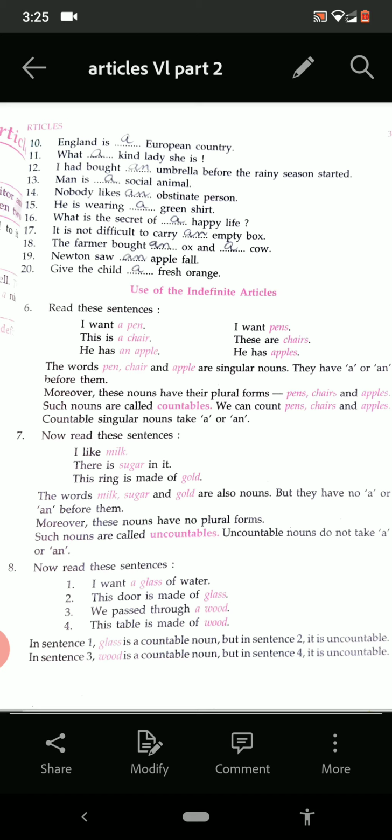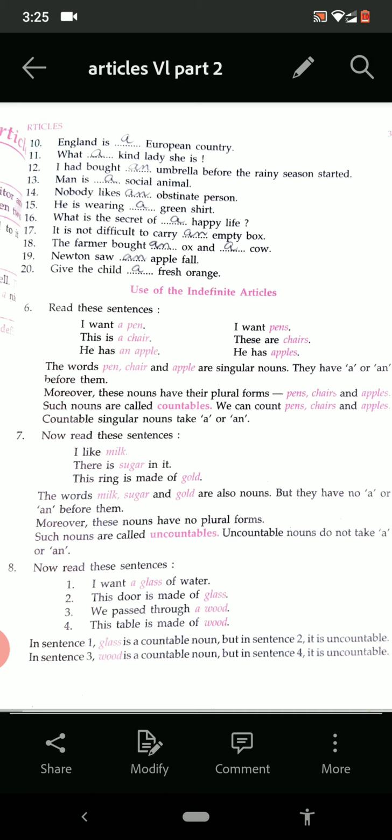If the noun is singular, means if the noun is one, only then we can use a and an there. Singular means one.